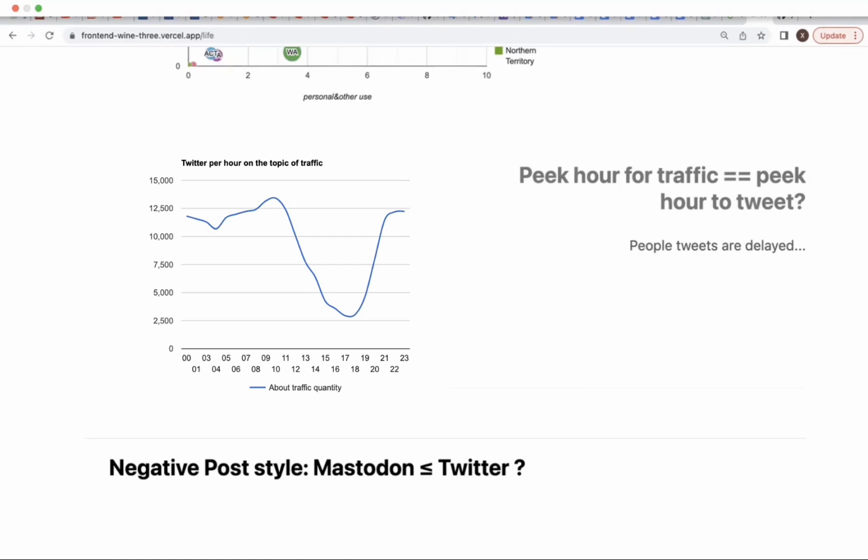One is the peak, around 9 and 10 o'clock, which should be the morning traffic time, when people post many tweets about it. We think it could be because people were all tired after a whole day of working and aiming to get home as soon as possible, so they don't tweet as much as in the morning.